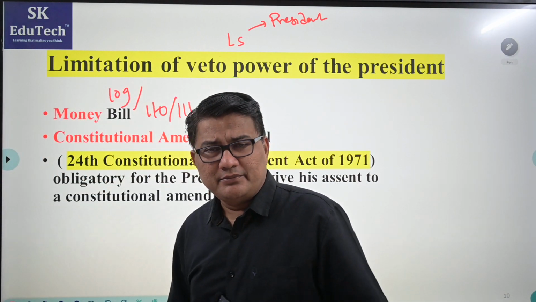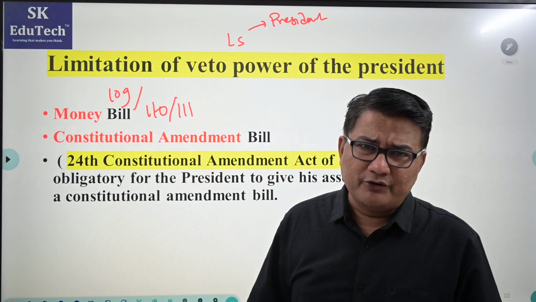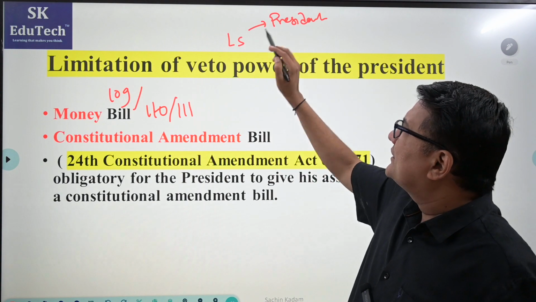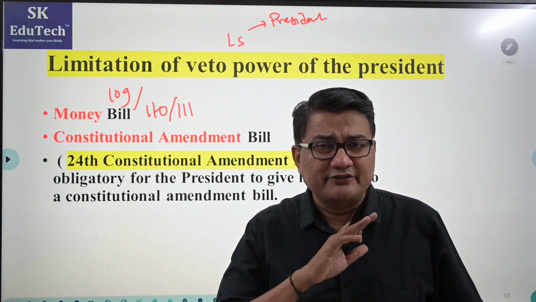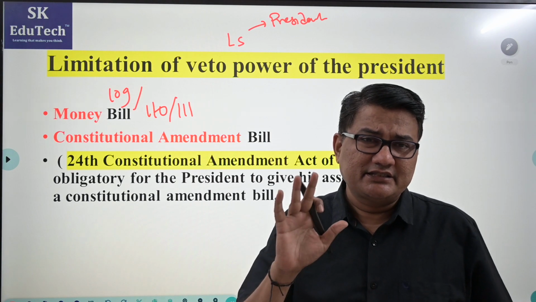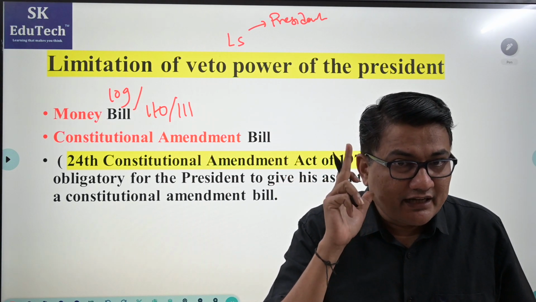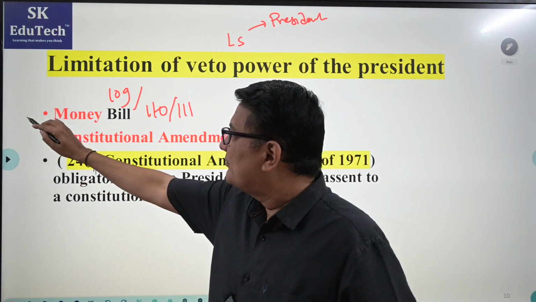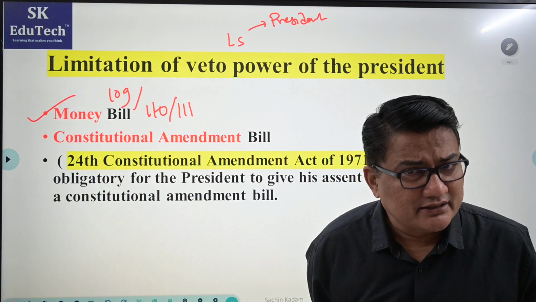And Rajya Sabha must send the bill back within 14 days. If they don't, it is considered as passed. Now when the bill goes to the president, obviously here the president cannot send it for reconsideration. The president shall give his assent. But again, within how many days? The answer is that it is not specified in the Constitution. So number one is the money bill. These are the limitations.